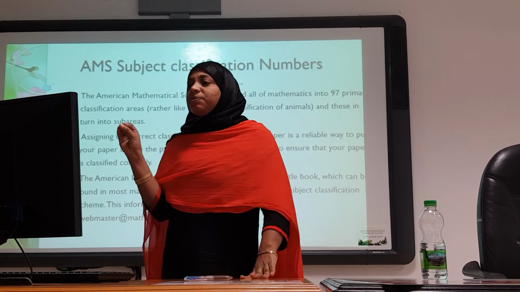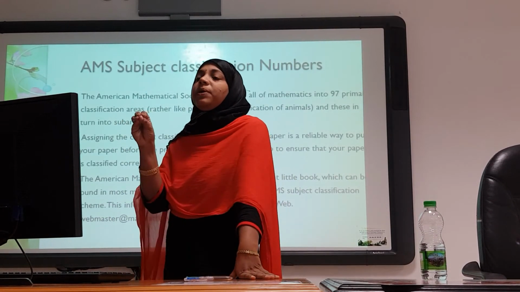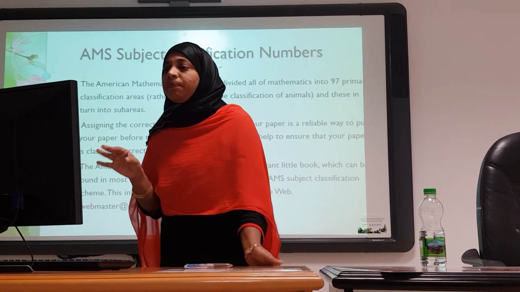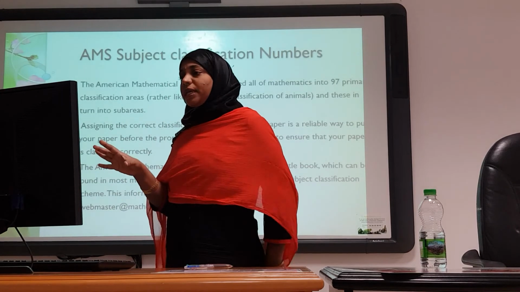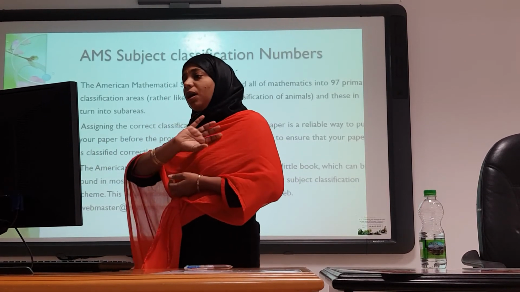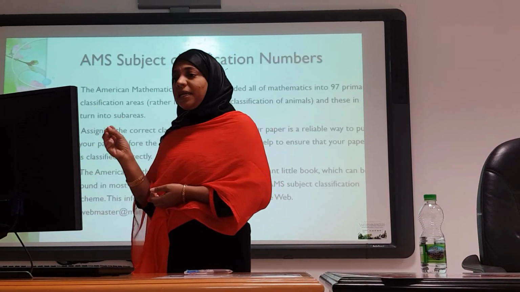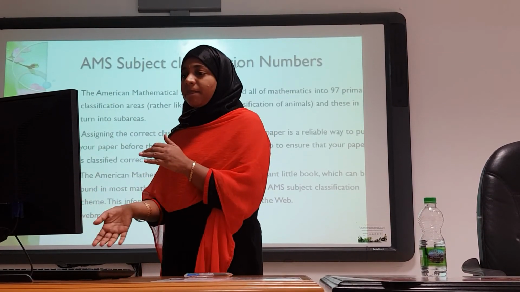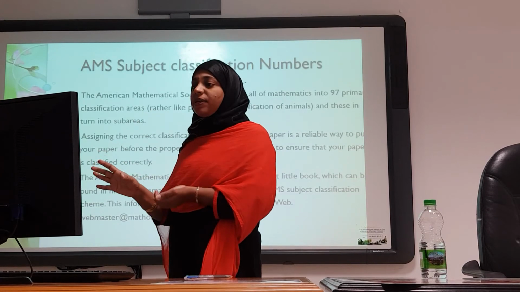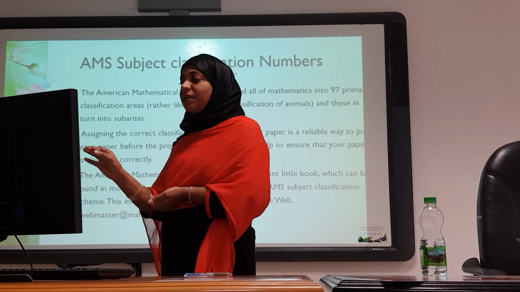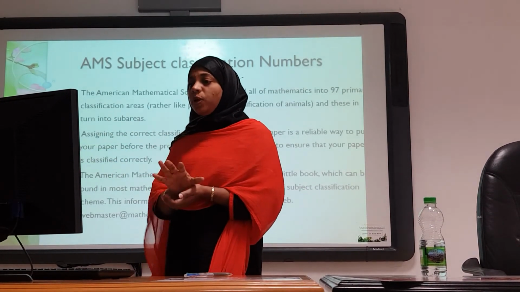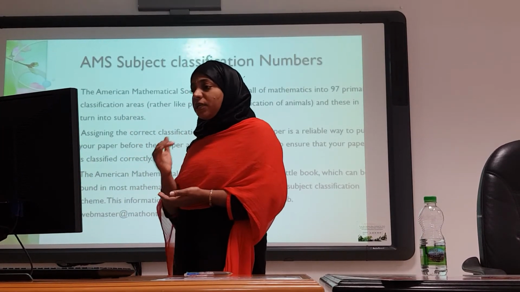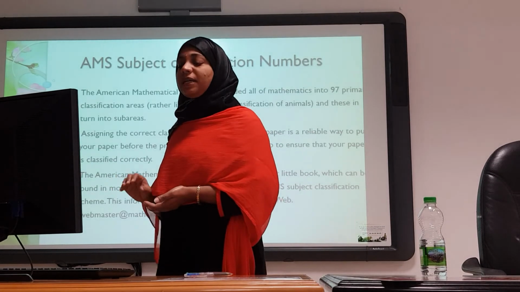And the AMS subject classification number. This number especially we give for all math papers. The American Mathematical Society has divided all of mathematics into 97 primary classification areas and these into subareas. Assigning the correct classification number to your paper is a reliable way to put your paper before the proper audience. It will also help to ensure that your paper is classified correctly.